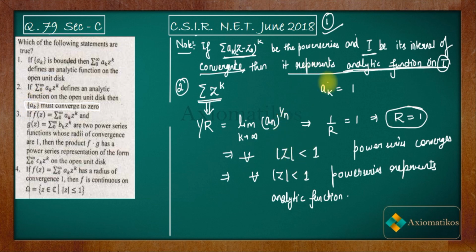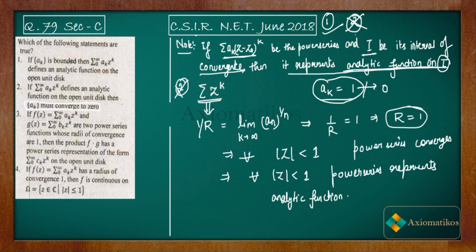Now in this problem, the counterexample that we have chosen for this one, a_k is a constant sequence, that is 1. So will it converge to 0? No, it will not converge to 0 because it is a constant sequence, so it will converge to 1 instead of 0. It means that the second option that you are given is an incorrect option.